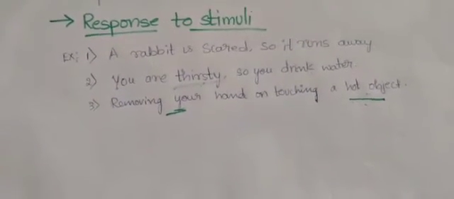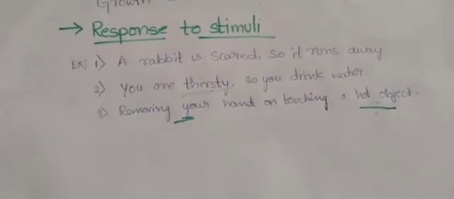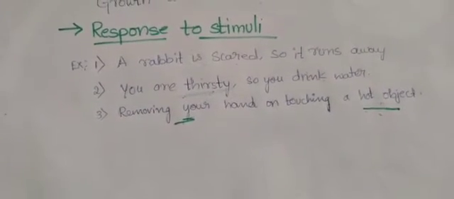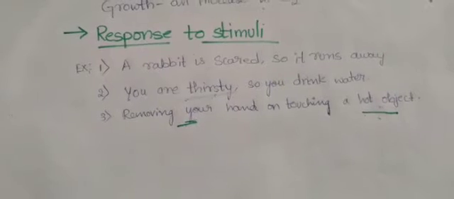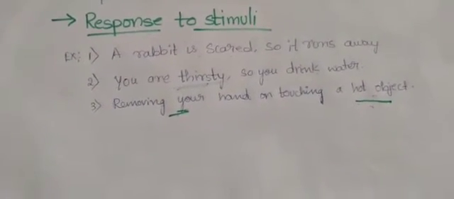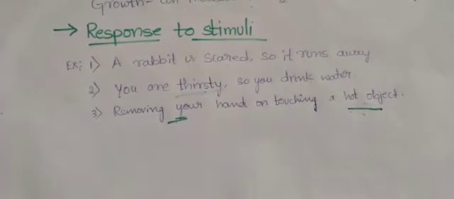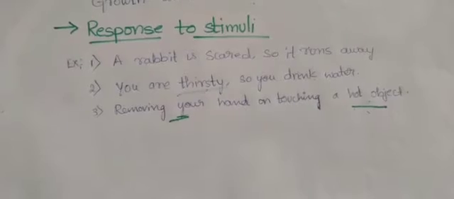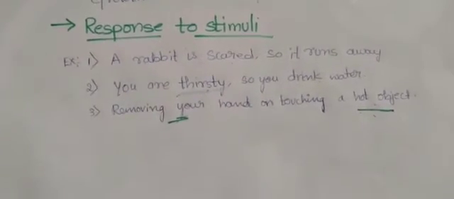So that means you are responding to the stimuli. So the hand which is coming to beat you, that is the stimulus, and you're turning the face, that is the response. And also some examples like tortoises. So some tortoises retract into their shells on sensing the danger. Okay, these are all some of the examples we can give.